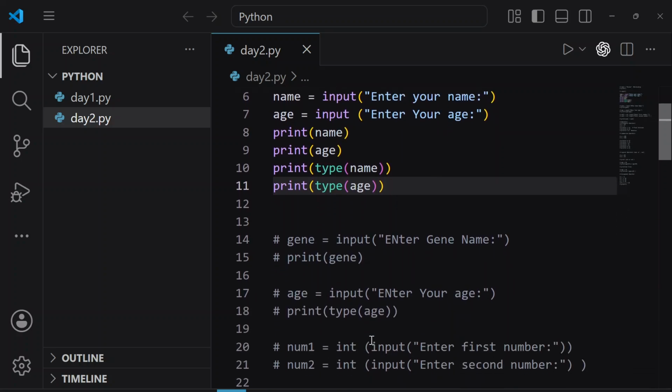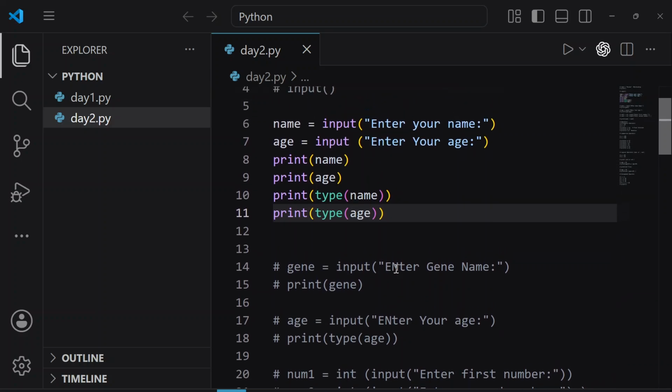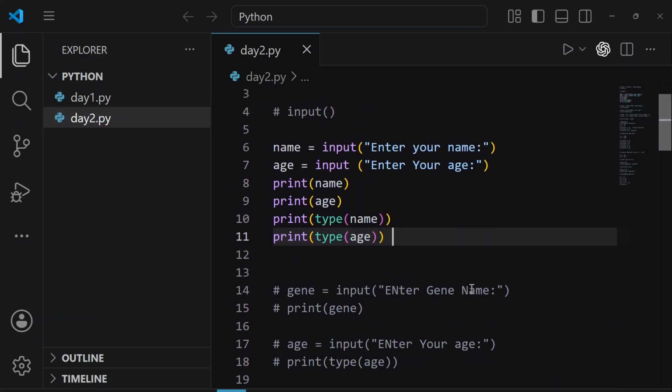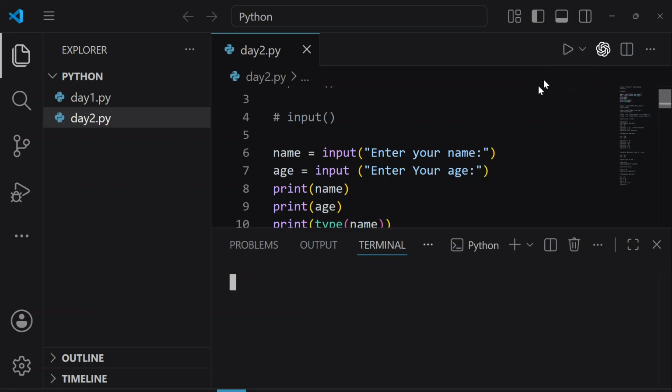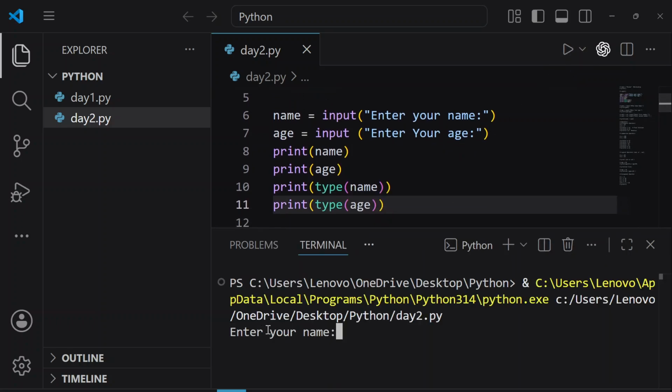As we can see, all of the other program is commented out. That means Python is going to ignore all of this. So let's run it. Enter your name. Let's write a name, for example, Ria. Press enter. Enter your age. Let's write 45. Press enter.